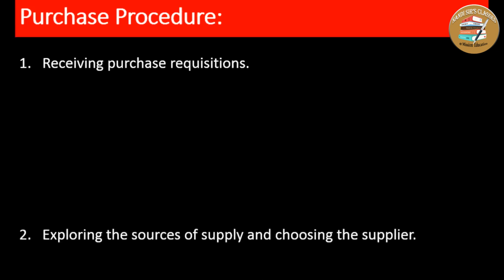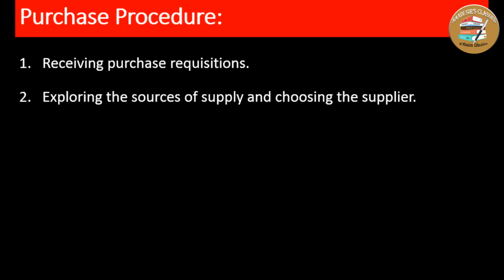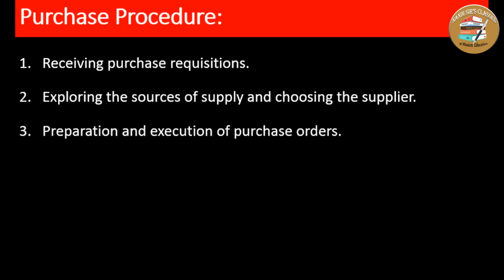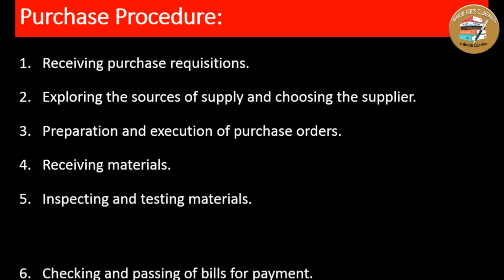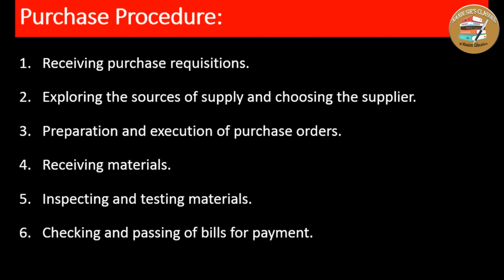When you talk about purchase, it is a system, it is a procedure. So we will discuss the purchase procedure, the steps one by one, so that you can understand how purchases are made in a manufacturing organization. First is receiving the purchase requisition, then exploring and selecting the sources of supply, preparation and execution of a purchase order, receiving materials, inspecting and testing materials, and finally checking and passing the bill for payment.